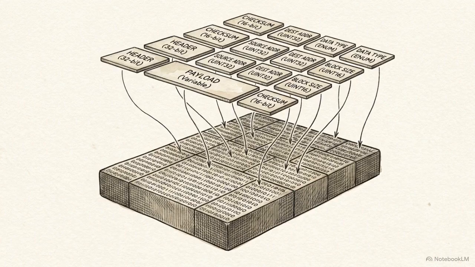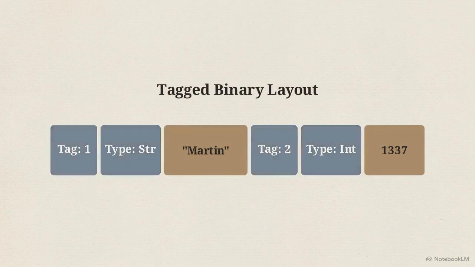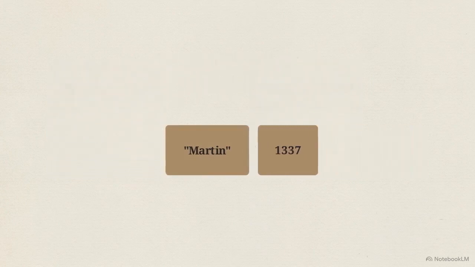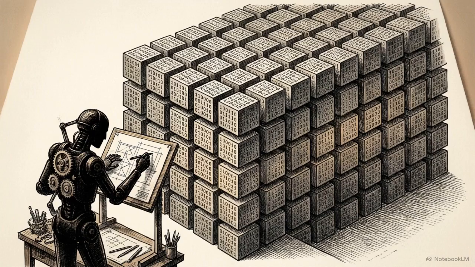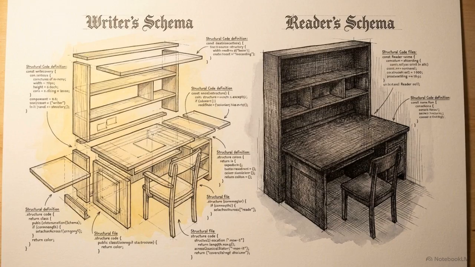Apache Avro strips away even the field tags and data type markers used by protocol buffers. This animated diagram shows the resulting payload, pure concatenated values. It compresses the data stream to its absolute theoretical minimum. Curious, this raises an engineering question. How does a receiving application decode a raw byte stream that contains absolutely no structural identifiers? This layout illustrates Avro's requirement.